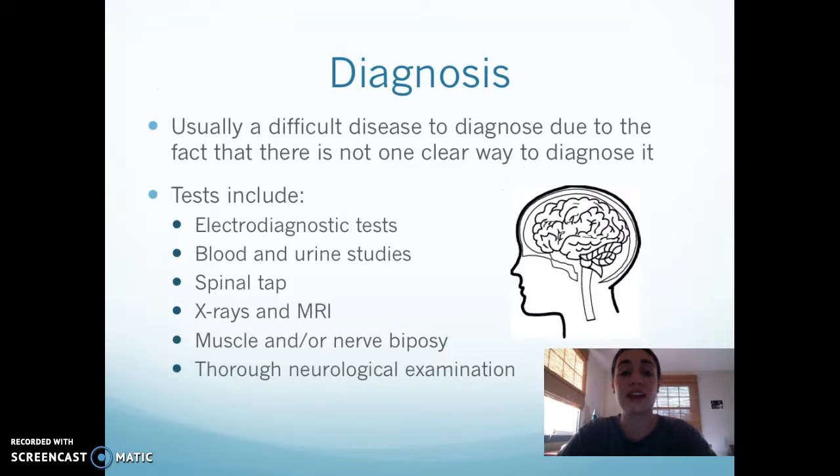So, diagnosing ALS. It's very difficult to diagnose this disease because there's not one clear way to diagnose it, and people experience such a wide variety of symptoms that sometimes the disease will go undiagnosed. There are some tests that they can do in order to diagnose ALS. This includes electrodiagnostic tests, blood and urine studies, a spinal tap, x-rays and MRI, muscle or nerve biopsies, or a thorough neurological examination.